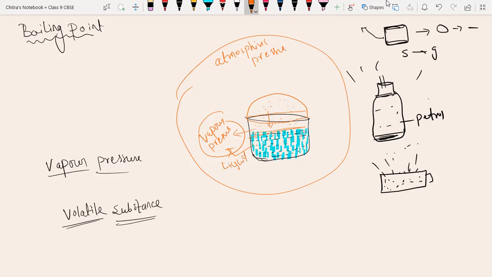So when the vapor pressure of the liquid becomes equal to the atmospheric pressure, the water particles, or any liquid, will convert from liquid to gaseous state. That particular temperature is called the boiling point. I am going to write two definitions for boiling point. The first definition: the temperature at which